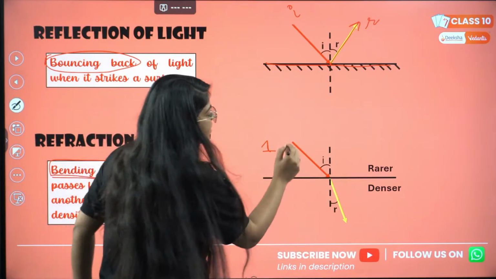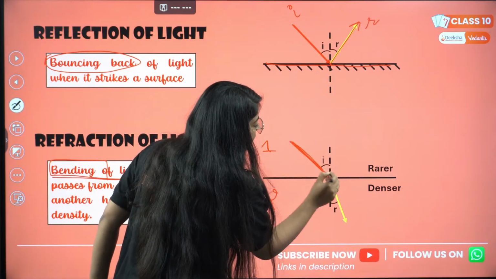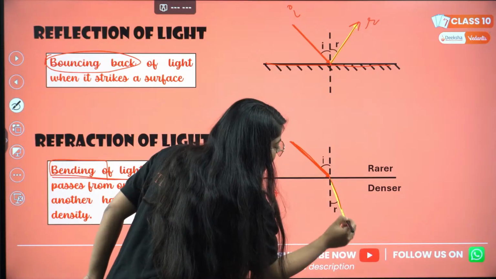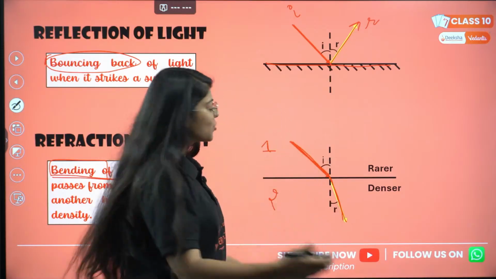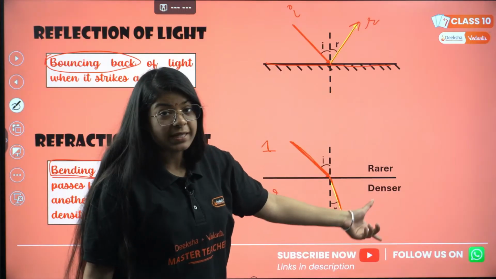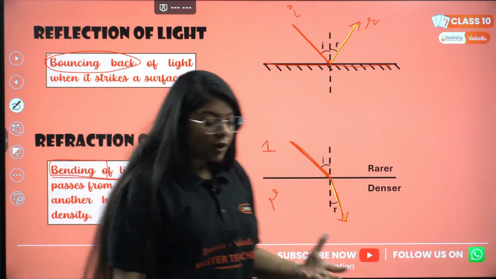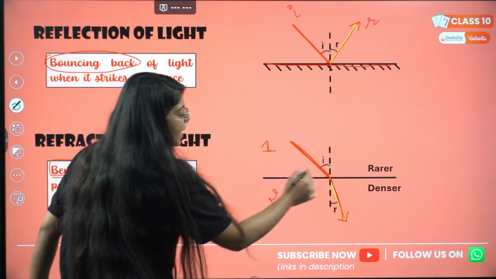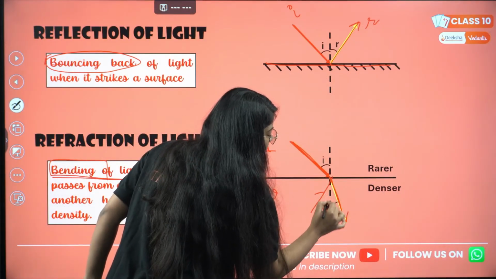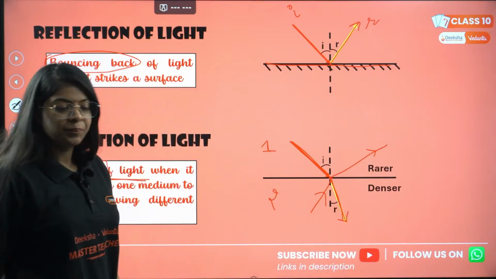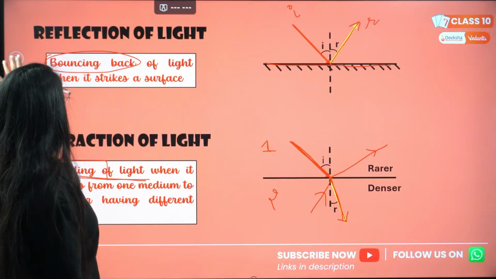When the incident ray strikes this surface, it bends towards the normal if it's going from rarer to denser. If it's going from denser to rarer, then it bends away from the normal. Correct? Understood till now? Okay.